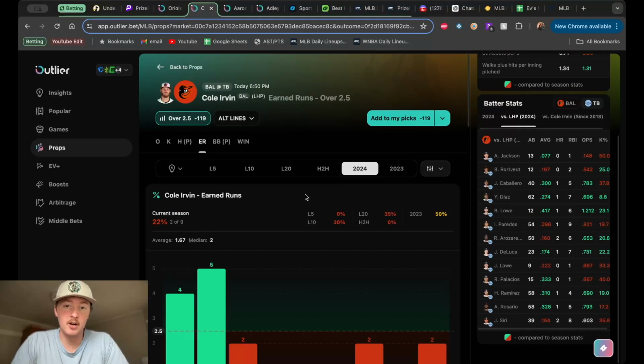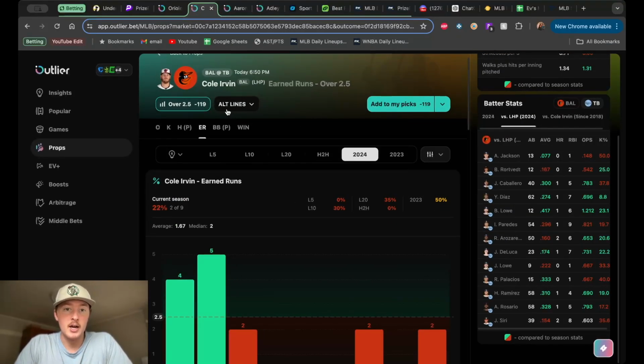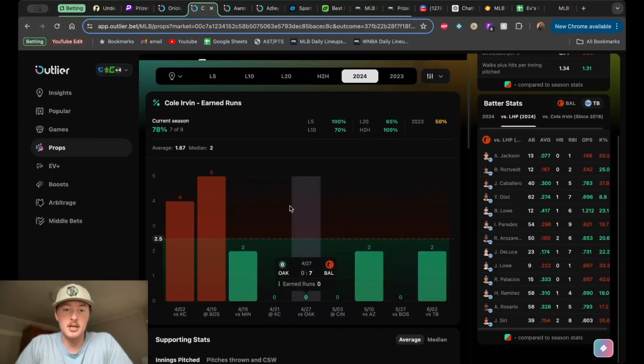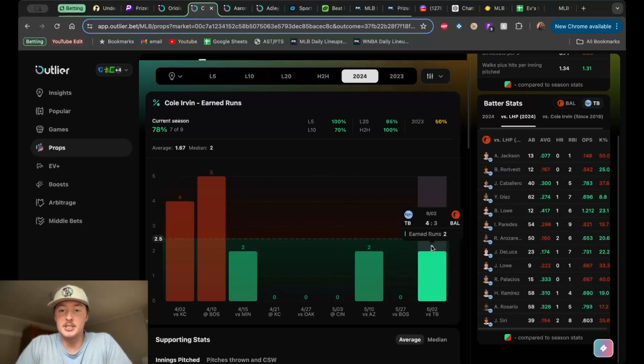But let's go into Cole Irvin here. Head-to-head, his earned runs are low. Let's take a look at the under here just because he's been hitting it under. But versus Tampa Bay was his last start, and he only gave up 2 earned runs. So that's some good news right there.